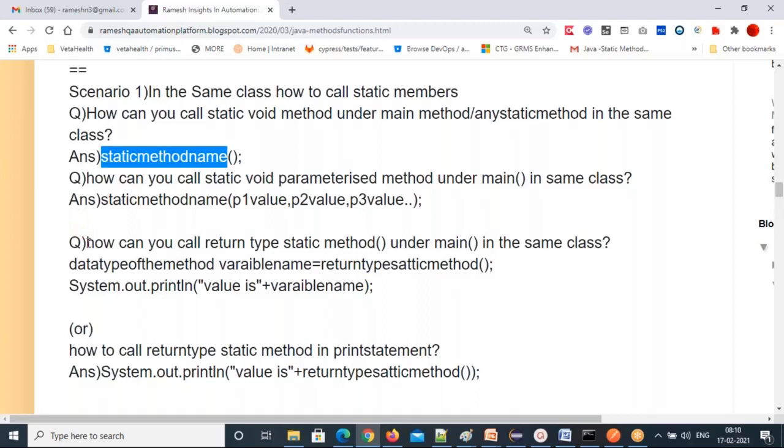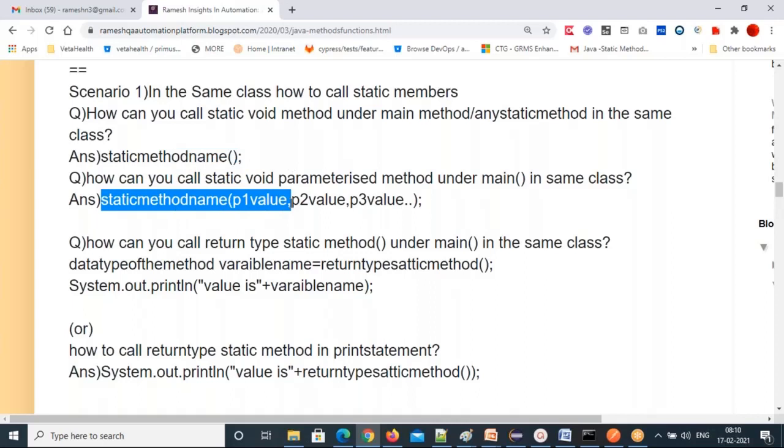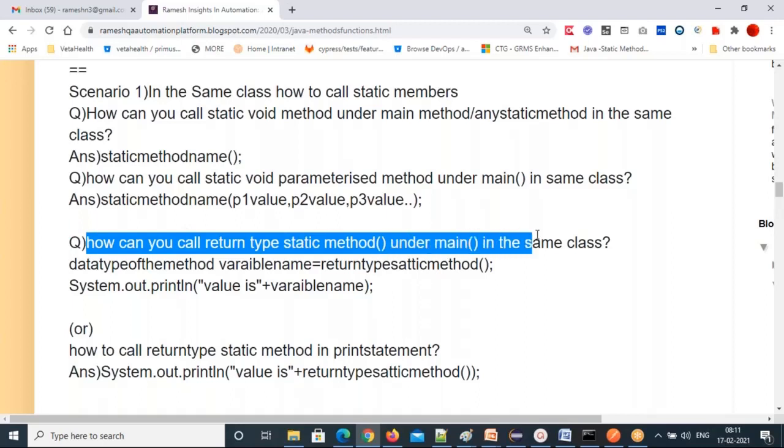Next, we have return type methods, right? Just now I have shown you void methods. Void methods without parameters, I have shown you how to call. Void methods with parameters, how to call, I have shown you. But what about non-void methods? We have non-void methods also, right? Then how can you call a return type static method under the main method or any other method in the same class? So this is the format.